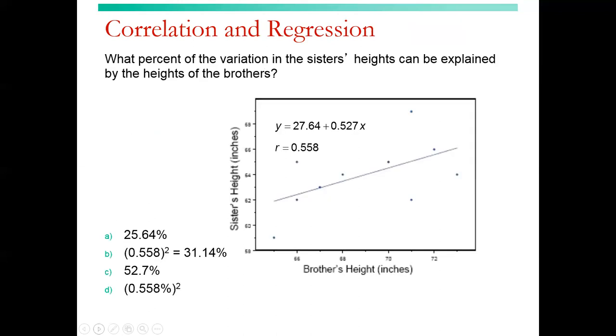What percent of variation in the sister's height can be explained by the heights of the brothers? R is 0.558. If we square 0.558, we get 31.14%. So 31% of a sister's height could be explained by the brother's height.